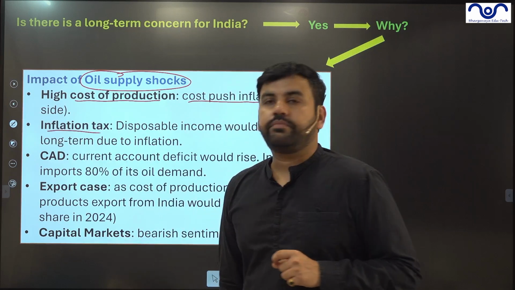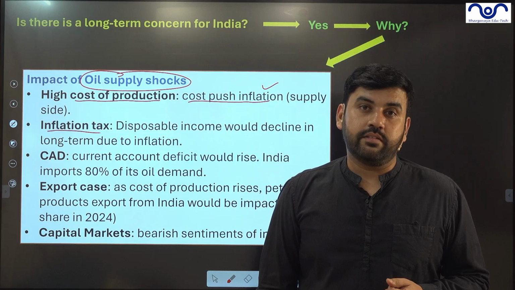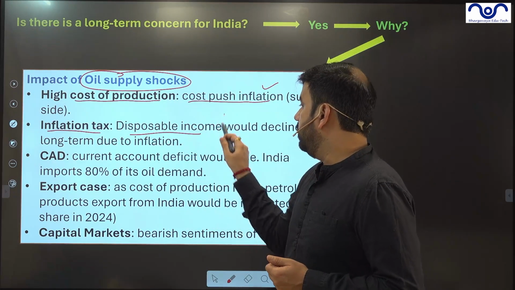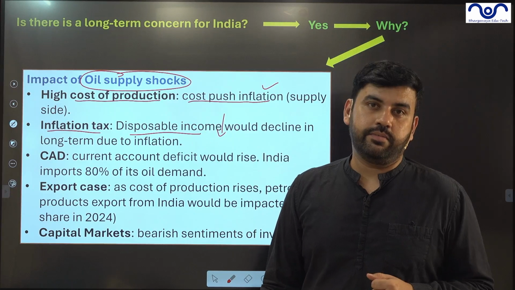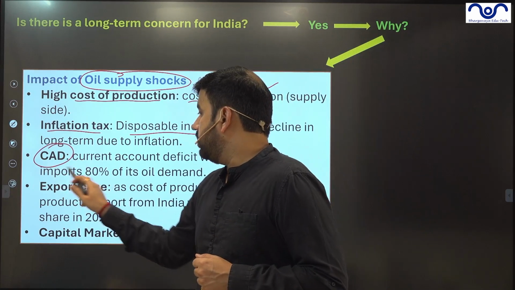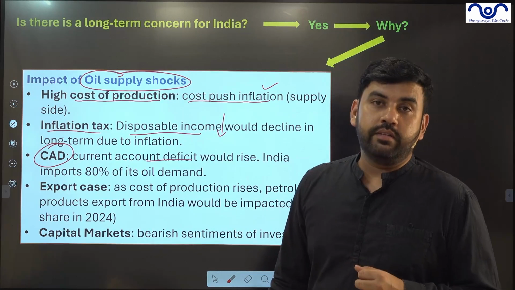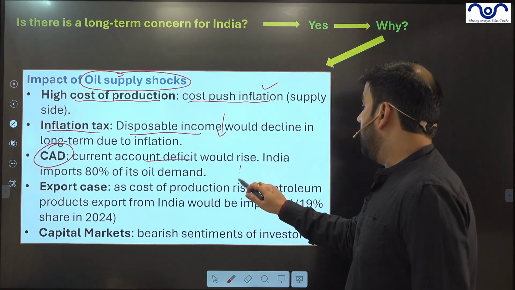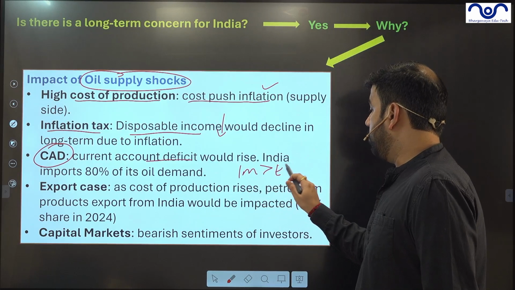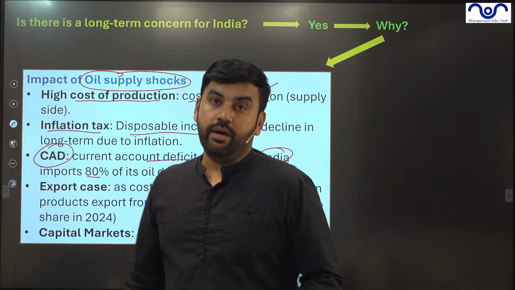Inflation tax. When things become expensive, it feels like you are paying a tax, because your disposable income declines. That is inflation tax. Current account deficit would rise. India's export bill declines and the import bill expands. Imports will overtake exports because India already imports 80% of its oil demand.